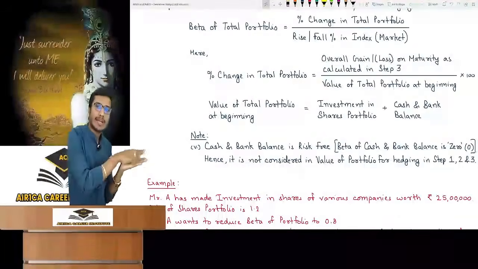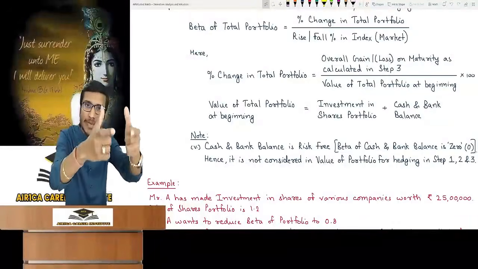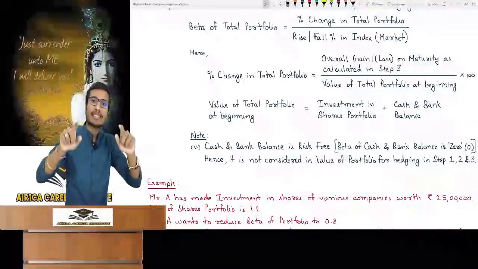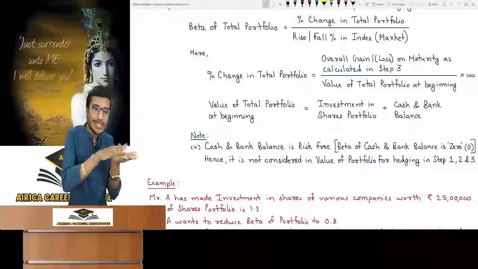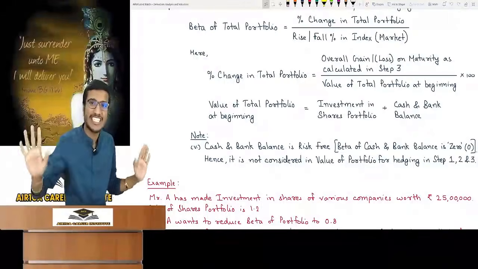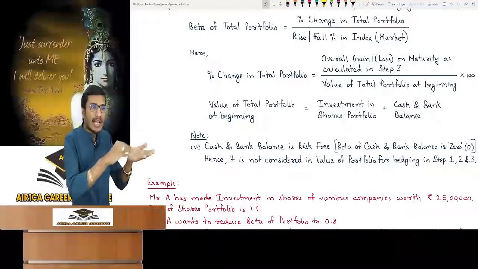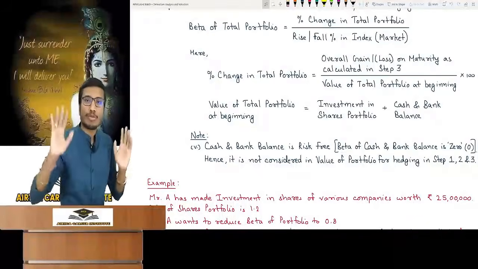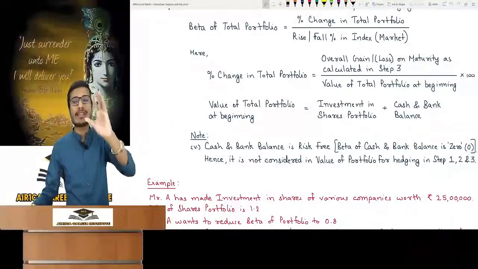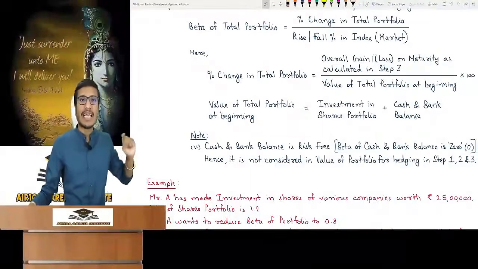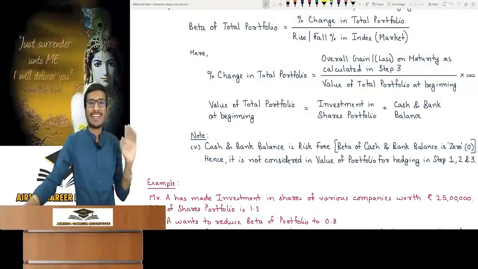If there is a note of rupees 500 kept in my safe, then after 3 months it will be rupees 500 only. Now someone will think extra and say time value of money. We are talking about the value of the note, not the time value of money. The note will be rupees 500 only. Are you understanding? It's not like if you get a 3-month-old note and it's muddied, then you will run it in the market for rupees 100. It's not like that. So cash and bank balance is risk-free and its beta is always 0. That's why we have not taken it into steps 1, 2, 3 for the purpose of hedging.